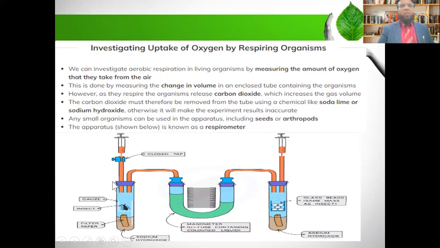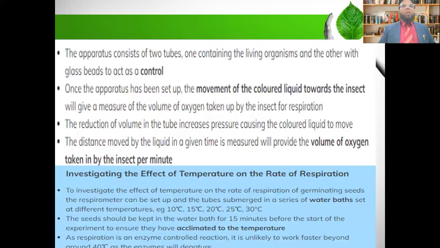On one side, there are insects. You can also keep the seed. At the other side, the glass beads are there. Of course the glass beads do not respire because they are non-living things, but the living things only respire. Specifically, the animals or the seed can be placed. Now see, the apparatus consists of two tubes, one containing the living organism and the other one will have glass beads to act as a control.